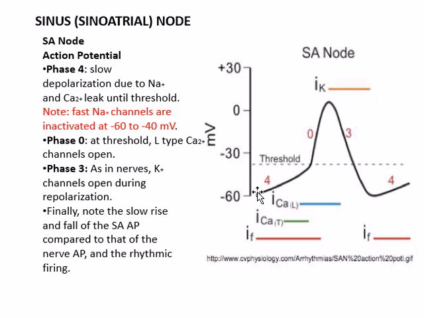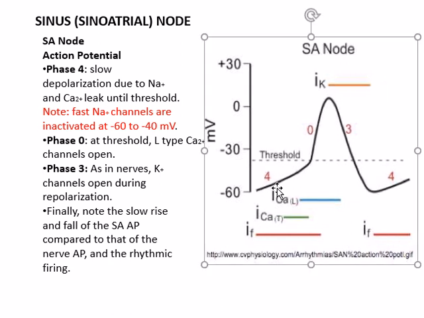They have a gradual uprising of the voltage from minus 60 to minus 40, and here the role of transient calcium channels is also present. So these are the funny channels, the F channels, and the T calcium channels or the transient calcium channels. They also lead to some of this movement of the resting membrane potential towards the threshold potential. As the threshold of minus 40 is reached, the L-type calcium channels open.